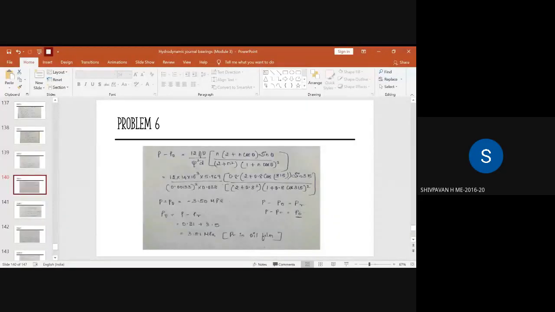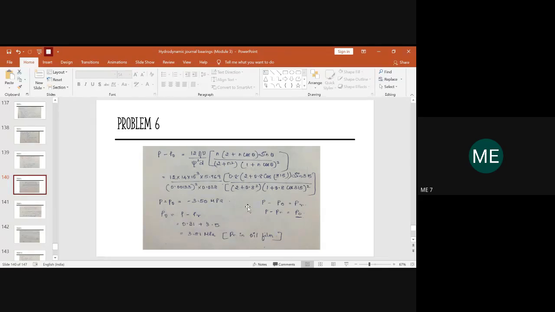Vidyan? Minus 3.910. How much you are getting, Shiv Pawan? Minus 3.0, minus 3.497. Okay, minus 3.49 something you're getting.